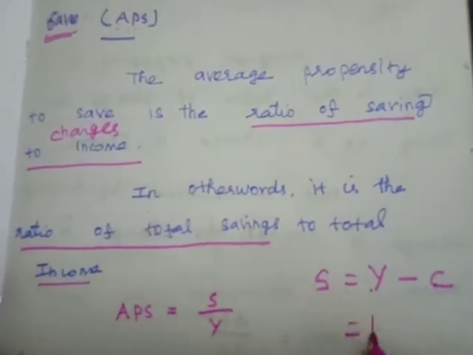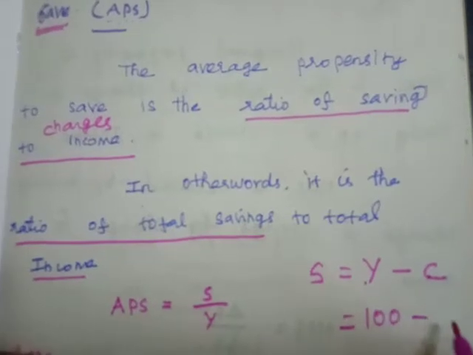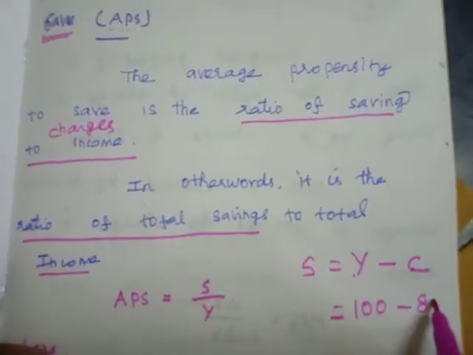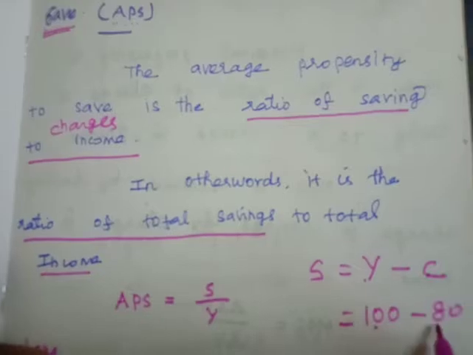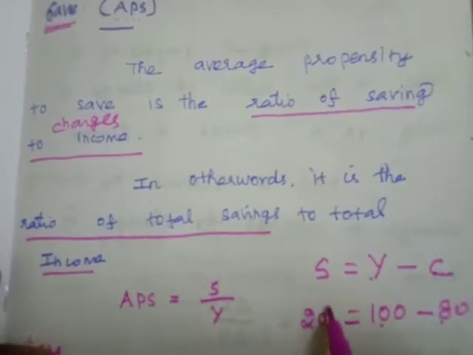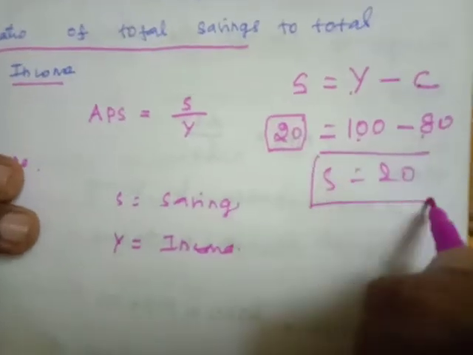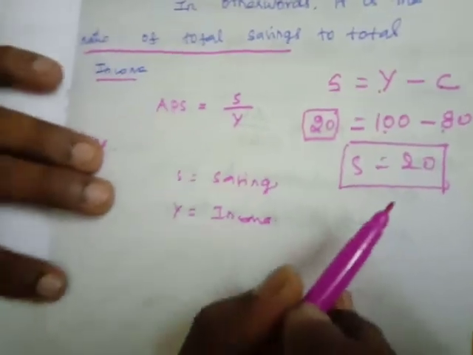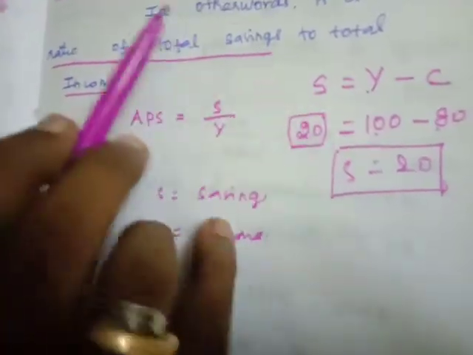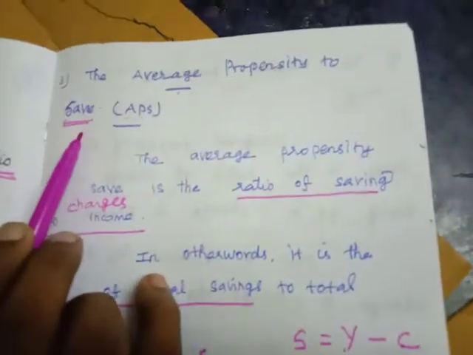For example, your income is 100 rupees, your consumption expenditure is 80 rupees. 100 minus 80, 20 is the saving. S is equal to 20 rupees is your saving from your income. That is average propensity to save.